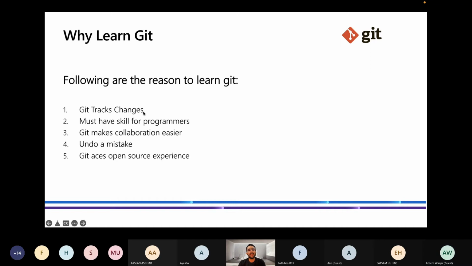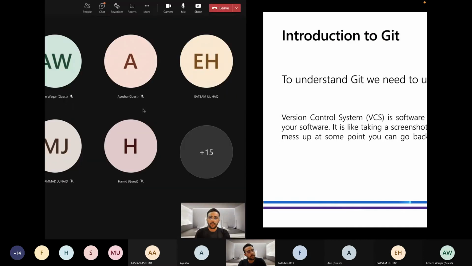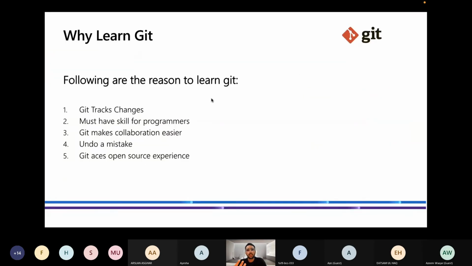First of all, Git tracks changes. Git is a version control system. We will discuss that in a couple of minutes, but first we are just covering why we should learn Git. Git tracks changes. It's a kind of software in which we snapshot all the changes. We keep a record of all the things that we are doing. Like if I am writing a website, then I will write some lines of code.